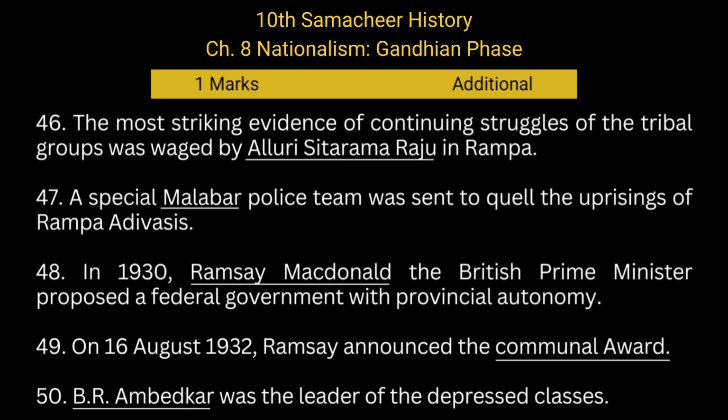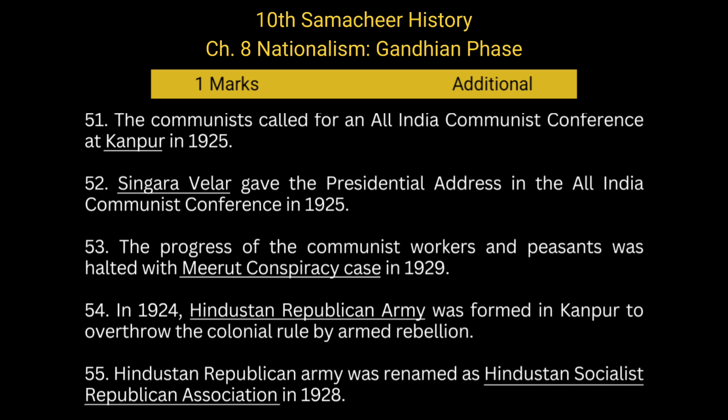Adivasis. In 1930, Ramsay MacDonald, the British Prime Minister, proposed a federal government with provincial autonomy. On 16 August 1932, MacDonald announced the Communal Award. B.R. Ambedkar was the leader of the depressed classes.